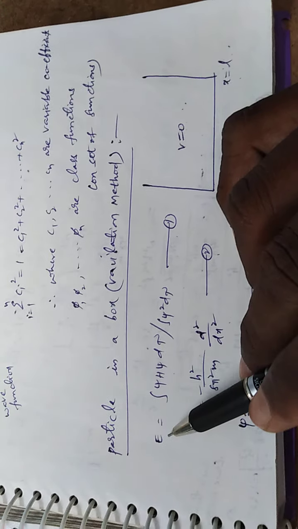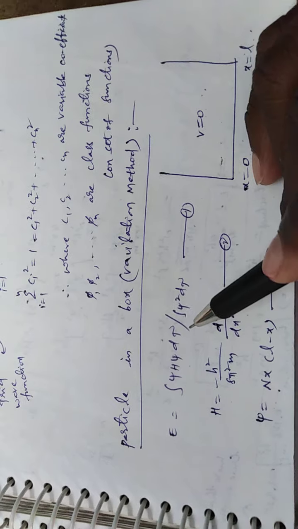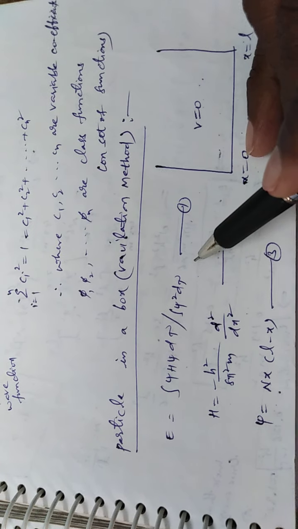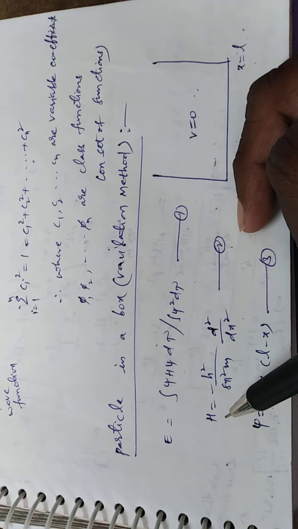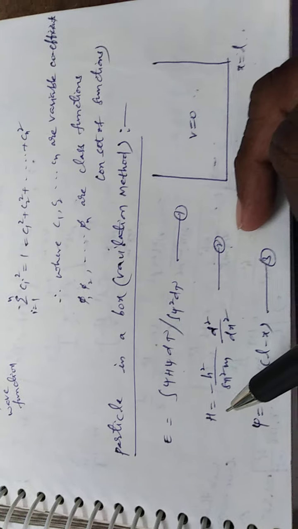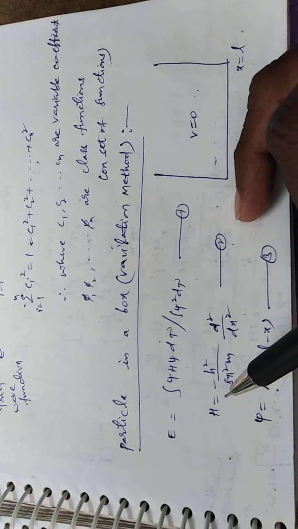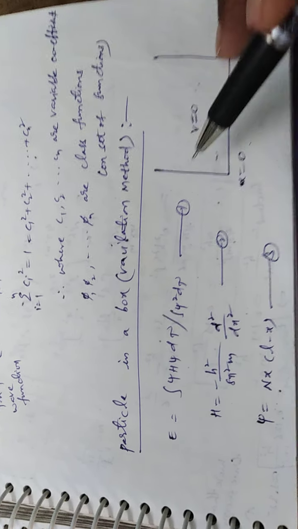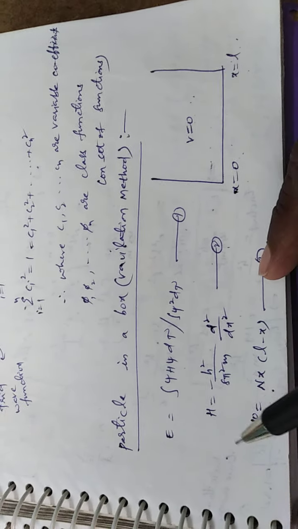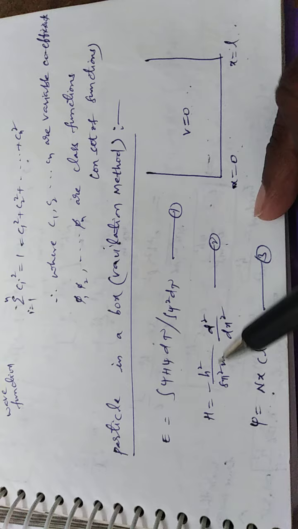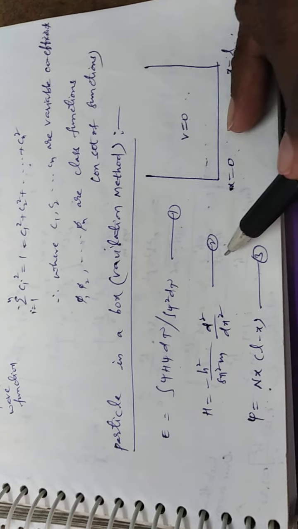First we have to write the energy expression: E is equal to integration of psi H psi d tau divided by integration of psi square d tau, equation number 1, where H is the Hamiltonian operator, or total energy operator, the sum of kinetic energy and potential energy operators. Since V is equal to 0, H is only kinetic energy, that is minus h square by 8 pi square m d2 by dx2. It is equation number 2.